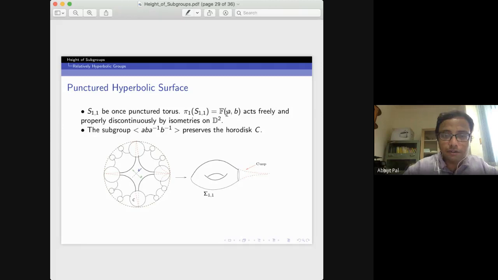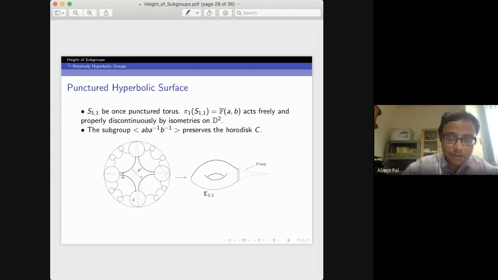This free group on two generators acts freely and properly discontinuously by isometries on the Poincare disk. Here the action is not co-compact. This is my action. If you take this infinite geodesic, A takes this geodesic to this geodesic.